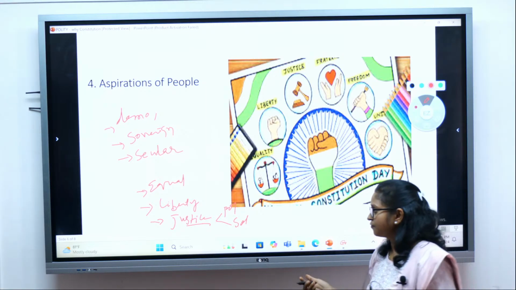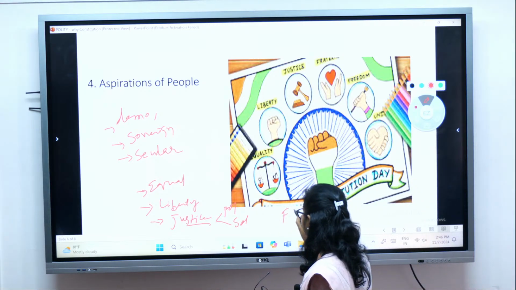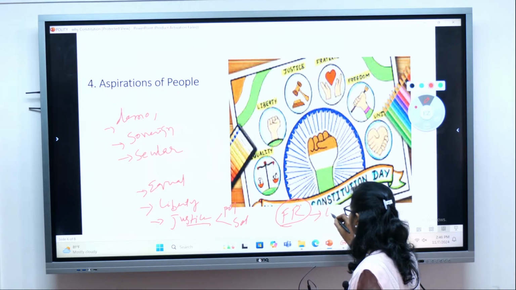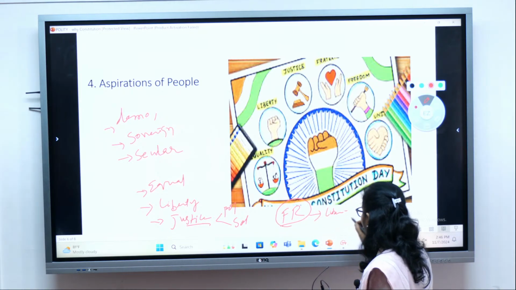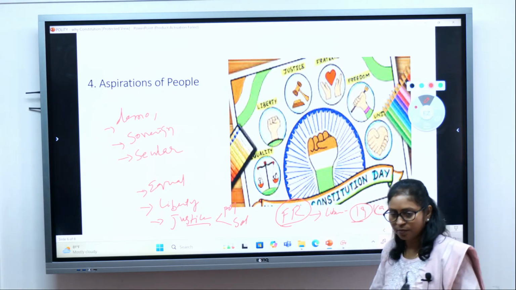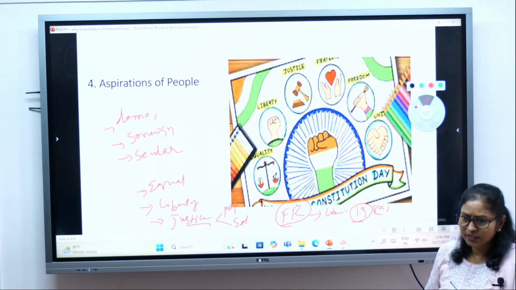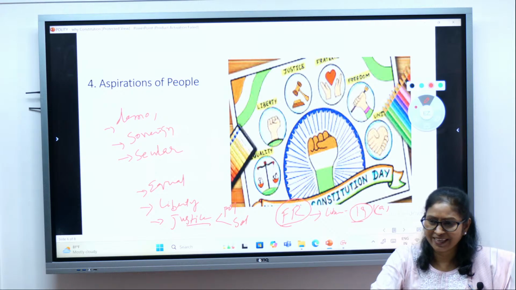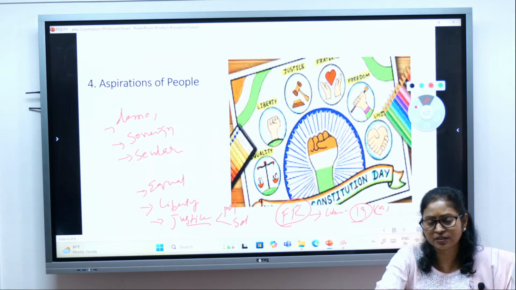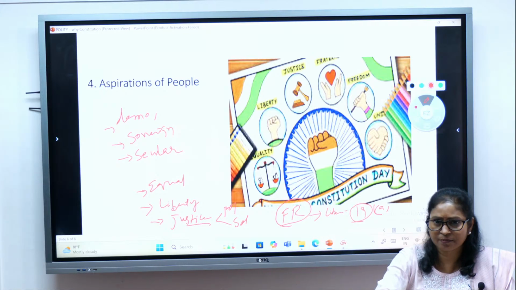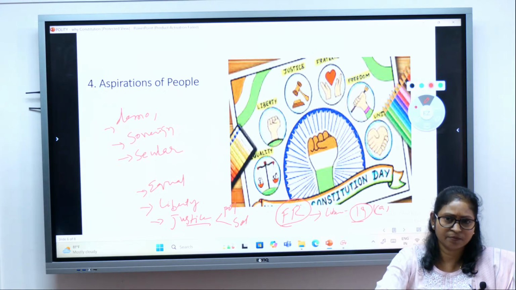There are a lot of things already mentioned in the fundamental rights which are very much enforceable, like liberty of thought and expression, isn't it? Article 19(1)(a), freedom of speech and expression, freedom to choose your professions, freedom to assemble, form associations, right to equality, freedom of religion. All these are mentioned in your fundamental rights.